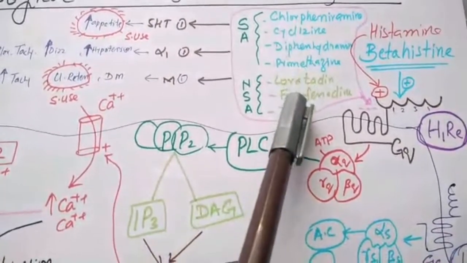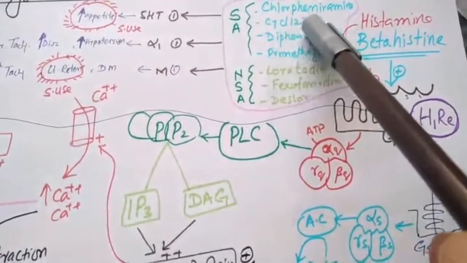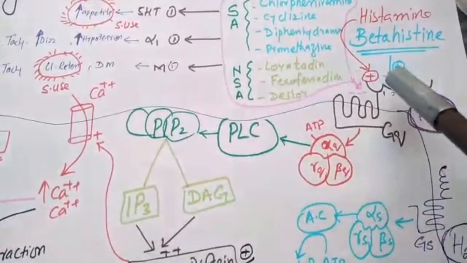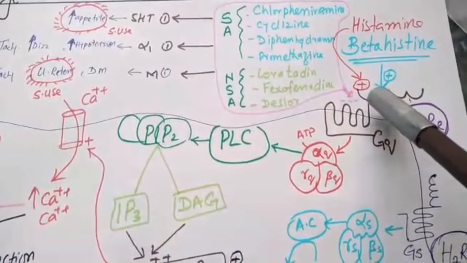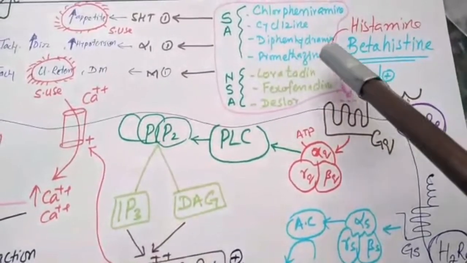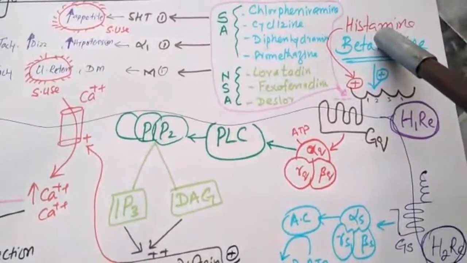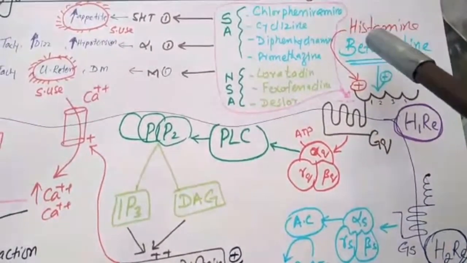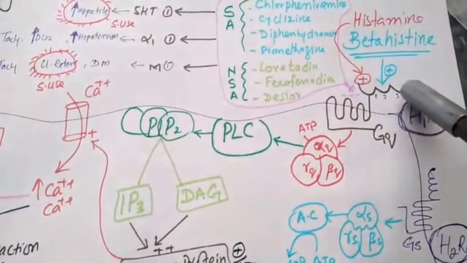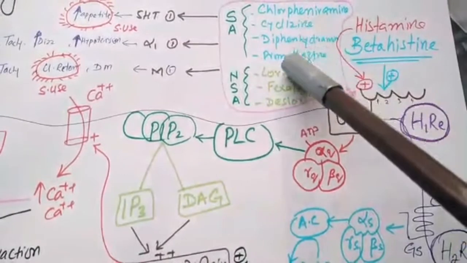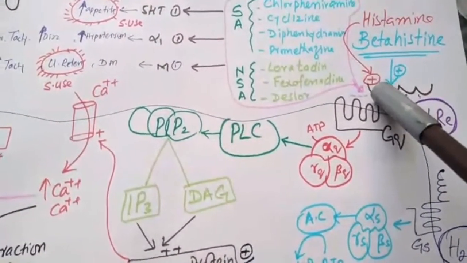When these antihistamines, both sedative and non-sedative, block this H1 receptor, they block it in a competitive way. These drugs compete with histamine to prevent histamine from binding here, and these drugs occupy this extracellular domain at a specific point.